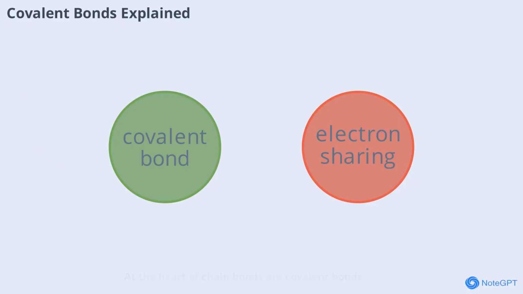At the heart of chain bonds are covalent bonds, where atoms share electrons to achieve stability. In organic chemistry, carbon atoms typically form 4 covalent bonds, allowing for a wide variety of chain structures. These shared electrons create strong, stable connections, making organic molecules robust and versatile. Covalent bonding is not limited to carbon. Hydrogen, oxygen, nitrogen, and other elements also participate, but carbon's unique ability to form long chains sets it apart.